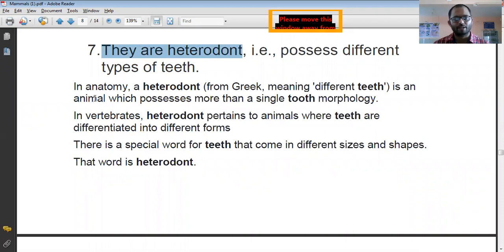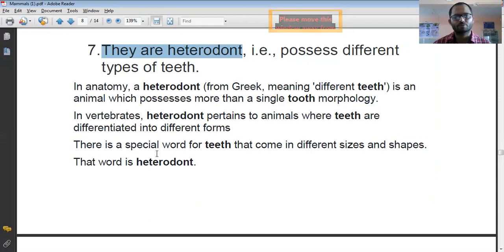So on your screen you can find the different types of teeth. Remember, mammals have heterodont teeth. That is, they have different types of teeth present in the socket of the jaw. In anatomy, the word heterodont is derived from the Greek word hetero, which means different teeth. An animal which possesses more than a single tooth morphology is known as heterodont. In vertebrates also, heterodont pertains to animals where the teeth are differentiated into different forms.